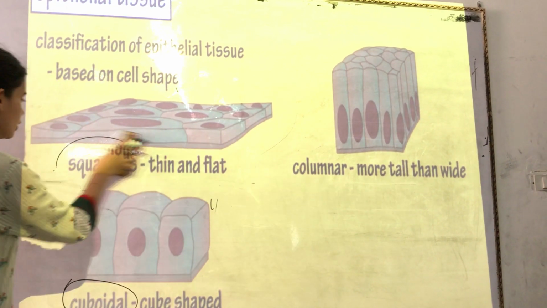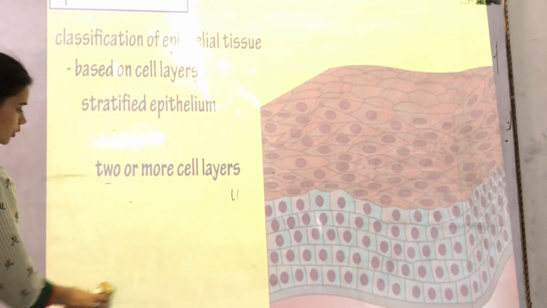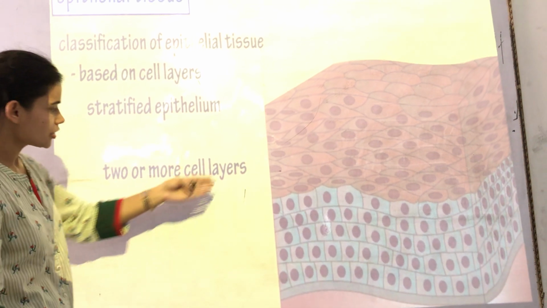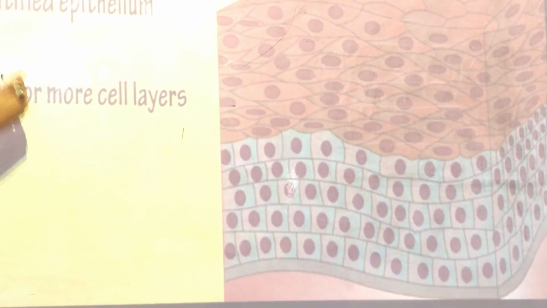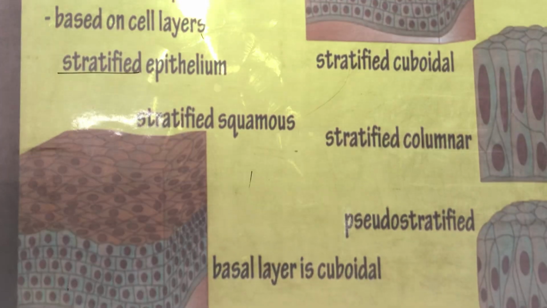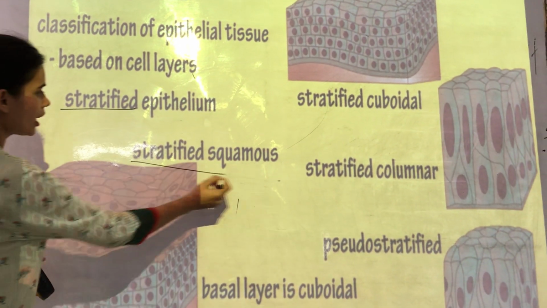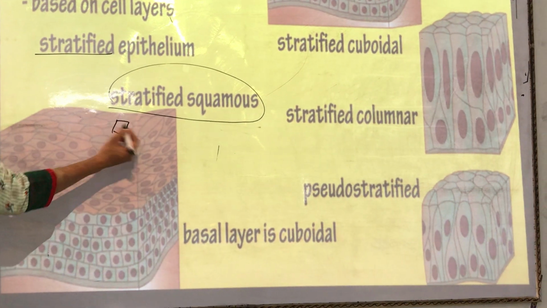We already learned them. Also, I told you that if there is one layer, we call it simple epithelium tissue. If there are two or more layers, it will be called stratified epithelium tissue. So now you can easily say this is stratified squamous, because it is square in shape and has many layers.